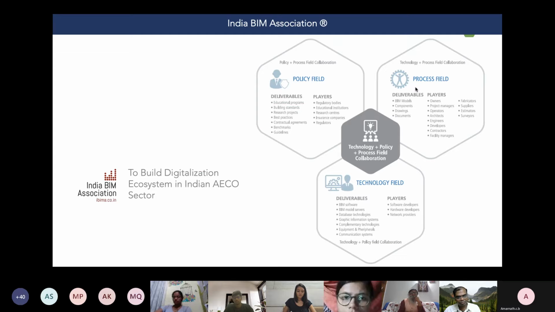And what do we do here? We actually build the digitalization system, ecosystem, to make sure that transformation happens in the country. How do you provide a service in the market? You need a technology, you need hardware, you need a good network from a technology side. For the policies, you need BIM standards, you need research and development, you need education, you need regulatory bodies to coordinate on that. For industry oriented, you need all the clients, design, contractors, PMCs, facility maintenance, all the teams to adopt those technologies and standards. So we make sure that these connects are set up in the market so that the transformation happens well in the country.